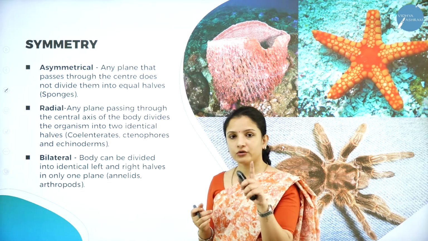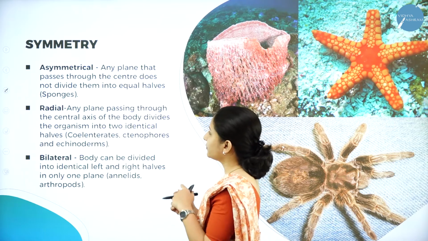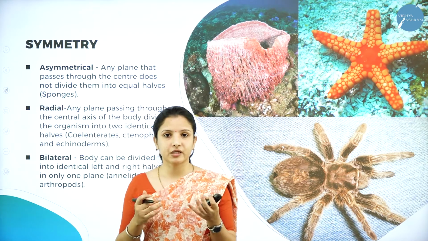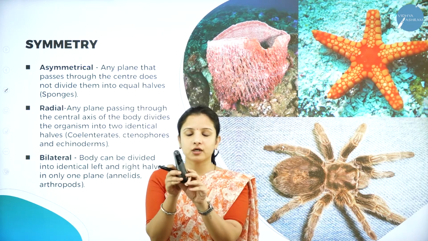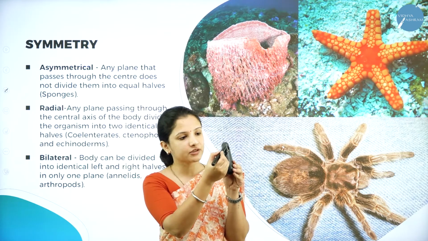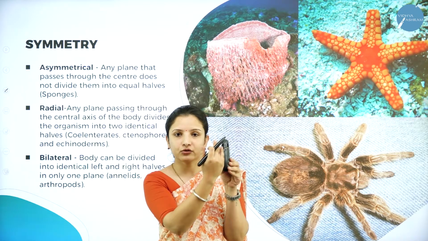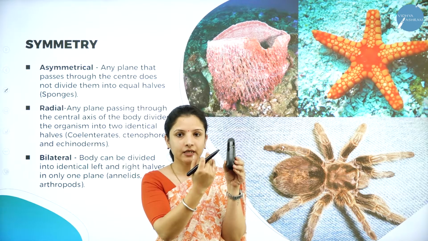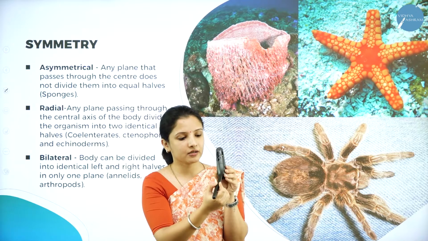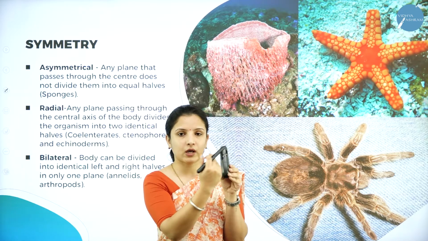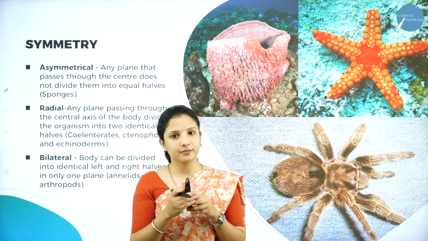Next, I told you that classification is also done based on symmetry. So what is symmetry? Symmetry means, say for example, if I just draw a line in the middle of this, it will cut it into two halves. That is nothing but symmetry. When I draw a line here in the middle, it will cut it into one half towards the left and the other half towards the right. So that is nothing but symmetry.